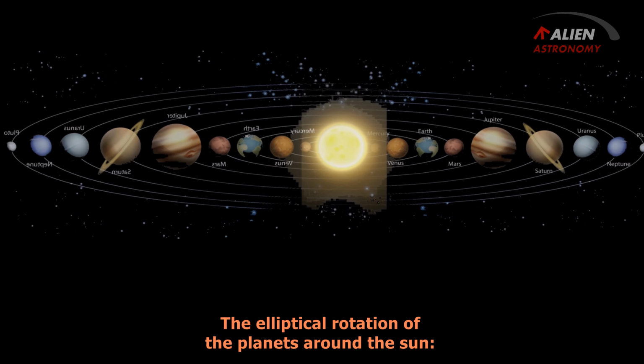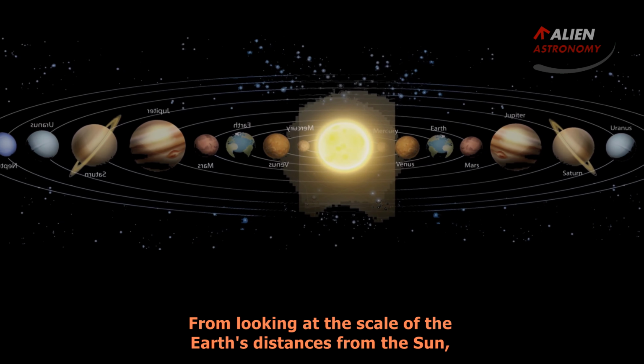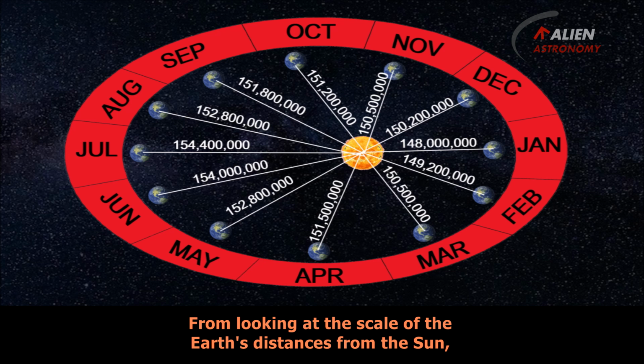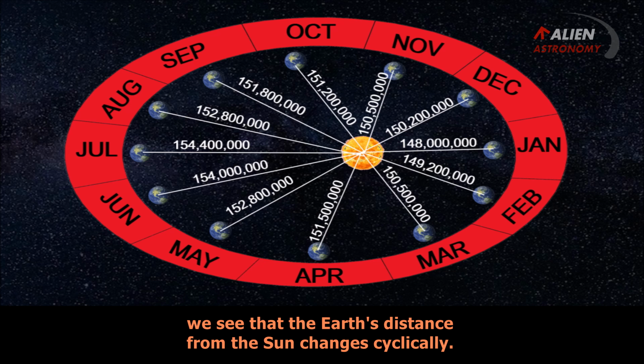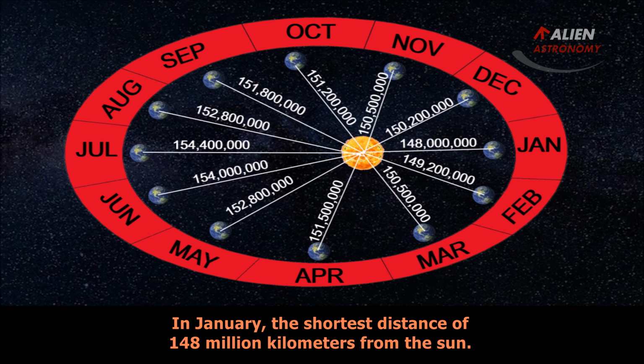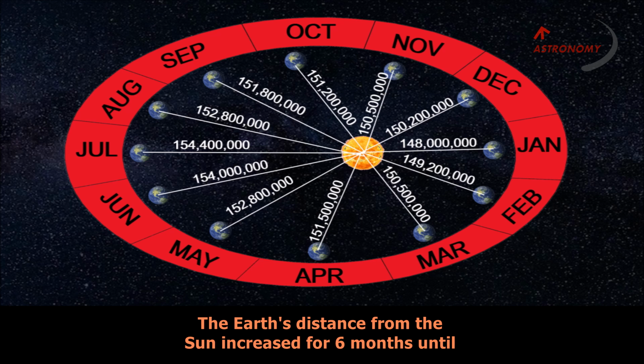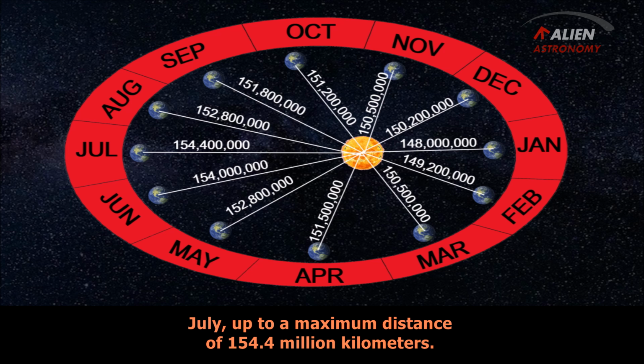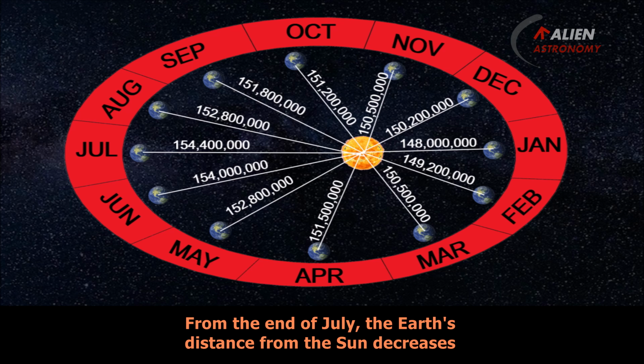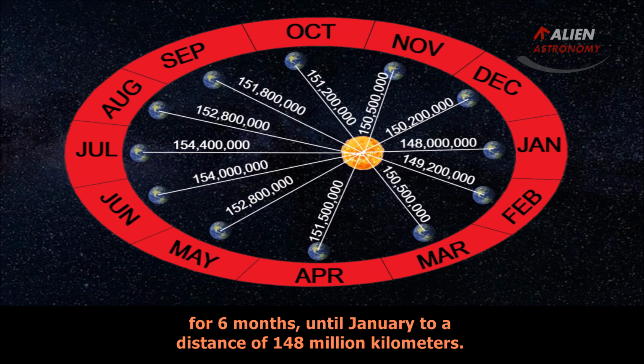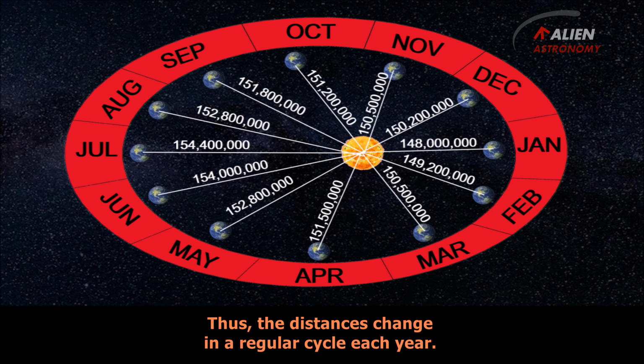The elliptical rotation of the planets around the Sun. From looking at the scale of the Earth's distances from the Sun, we see that the Earth's distance from the Sun changes cyclically. In January, the shortest distance is 148 million kilometers from the Sun. The Earth's distance from the Sun increases for 6 months until July, up to a maximum distance of 154.4 million kilometers. From the end of July, the Earth's distance from the Sun decreases for 6 months, until January, to a distance of 148 million kilometers. Thus, the distances change in a regular cycle each year.